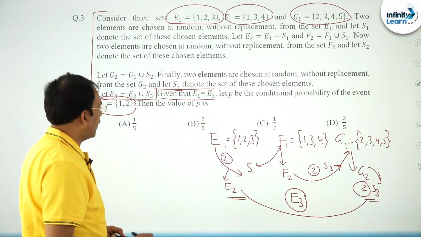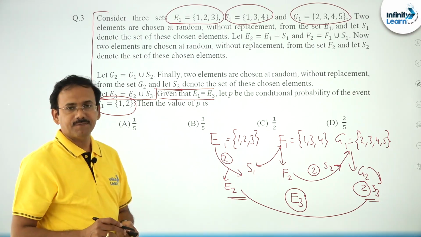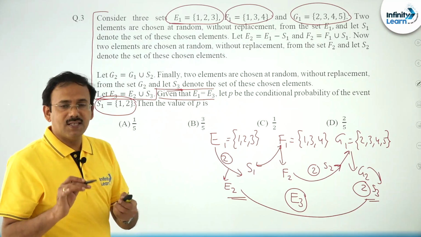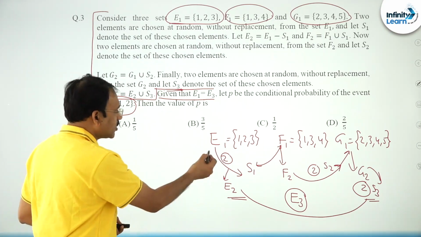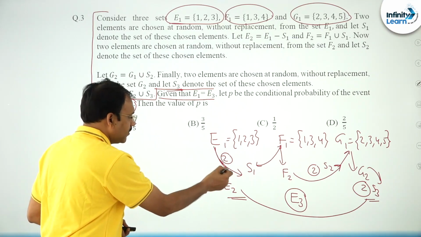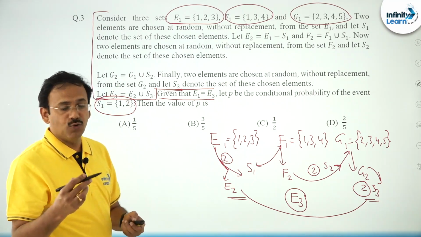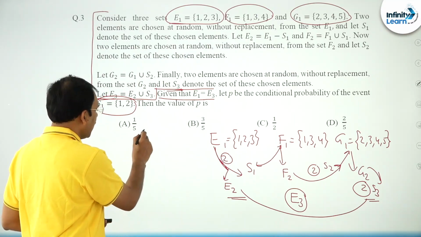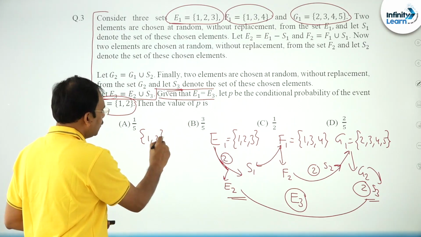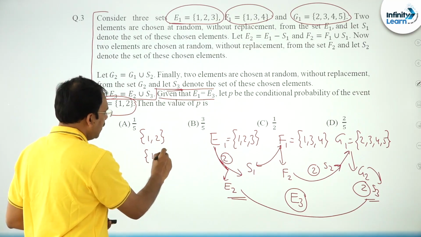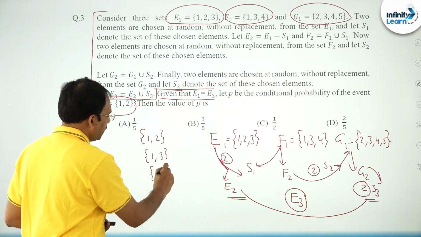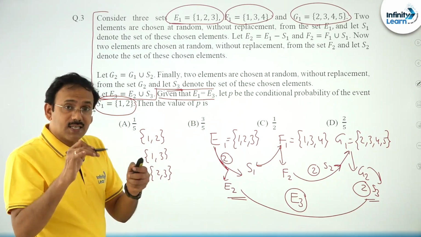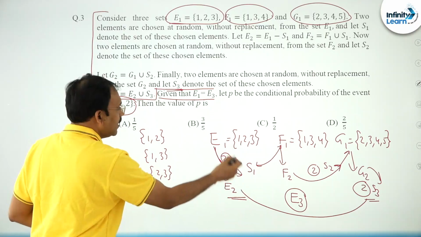Right here, dear friends, you see it is indirectly a Bayes theorem related problem. We start our question from here. We have to select 2, friends. We can select 2 elements from this in 3 ways. You see, it can be {1, 2} or {1, 3} or {2, 3}. 3 ways, friends. So from this we continue, and it is given that final E3 and E1 are